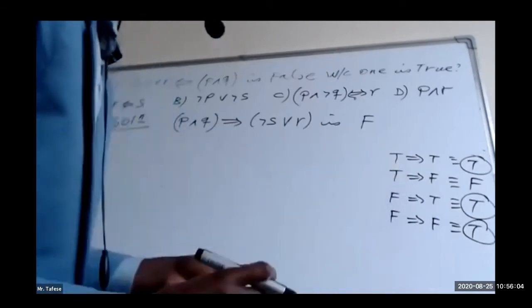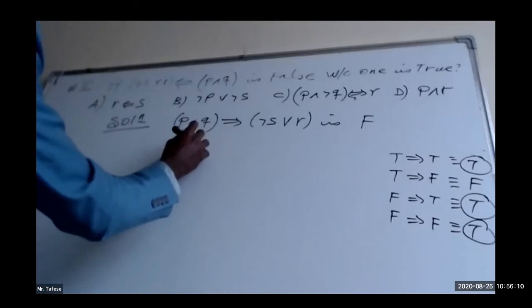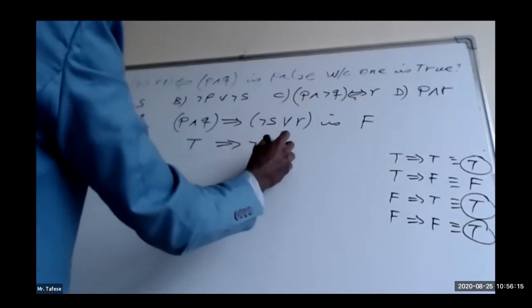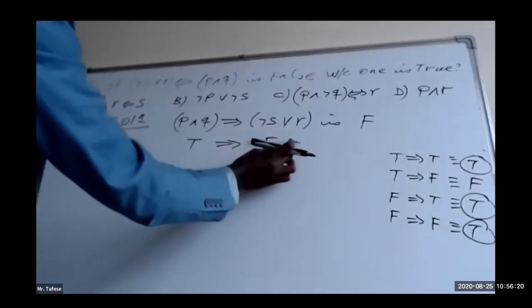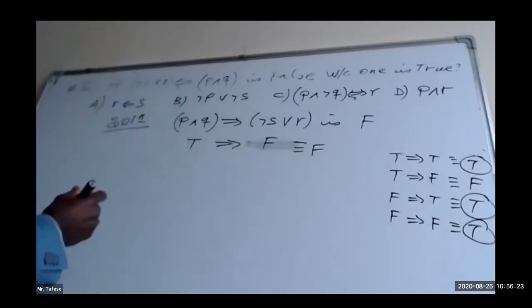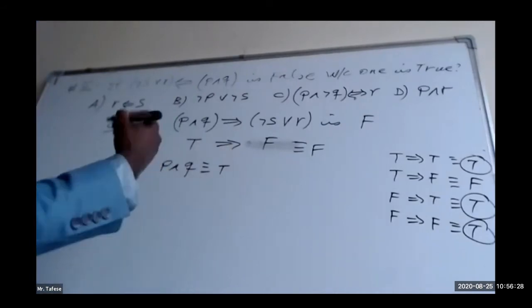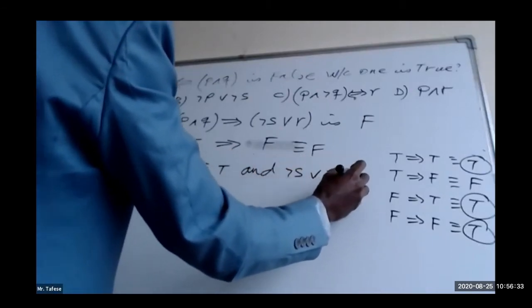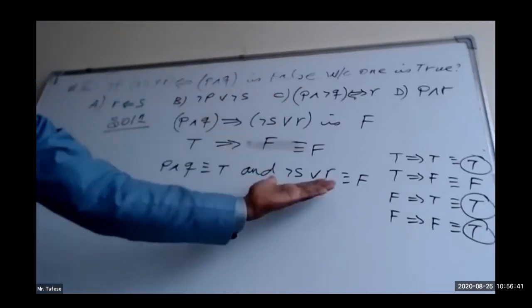When we say the first one, this one, P and Q, so P and Q will be true, implies the second one will be false. That means negation of S or R will be false. So this time this one is false, so true implies false will be false. So P and Q equivalently has truth value true, and negation of S or R will be false. This is the first step, and the second step is this one.